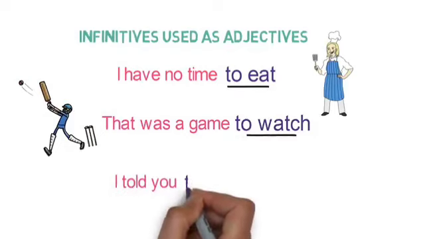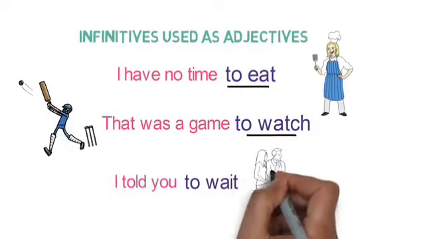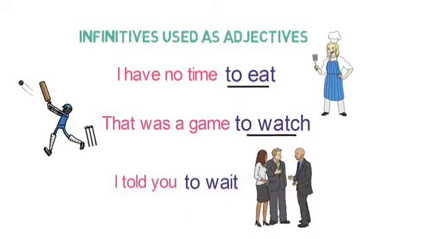I told you to wait. Here, to wait is used to describe what was expected from the subject. So, to wait is used as an adjective here. Here, we have understood how infinitives are used as an adjective.